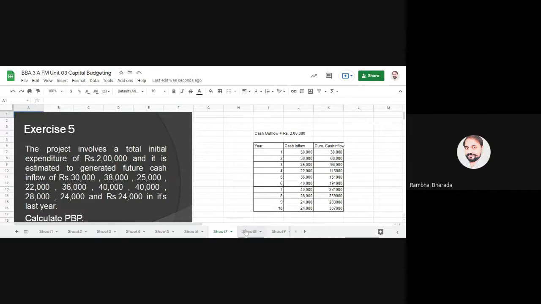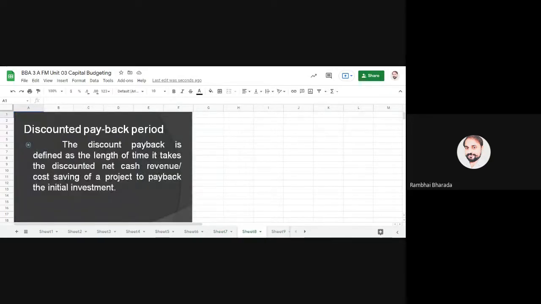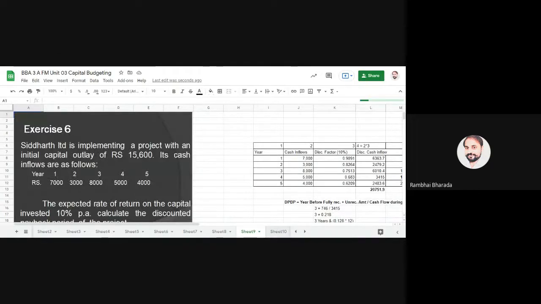Now we move to the next method, and that next method is discounted payback period. All the calculations are the same, but additionally, in discounted payback period, we need to find out the discounting factor.